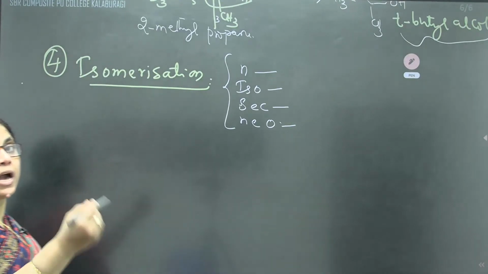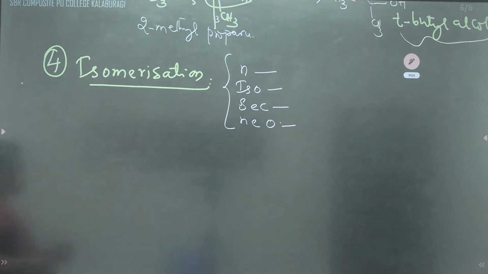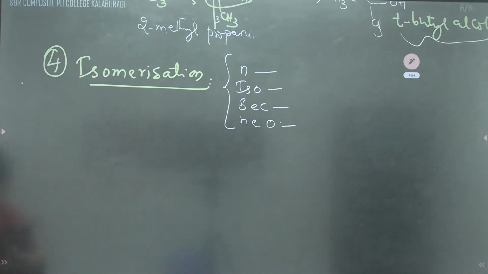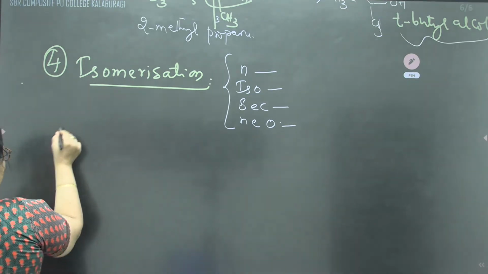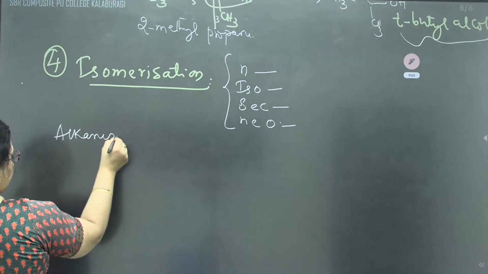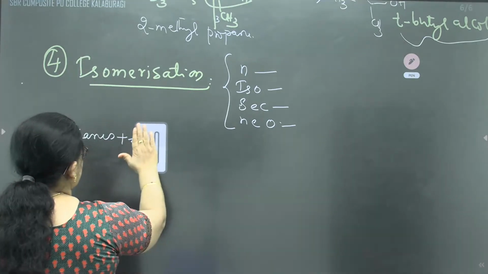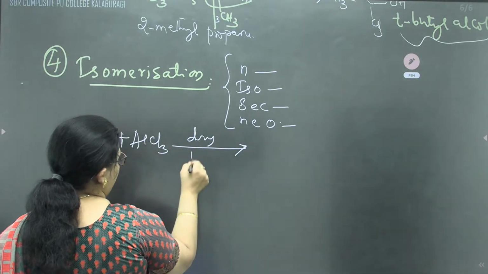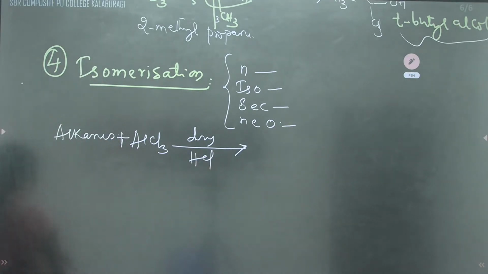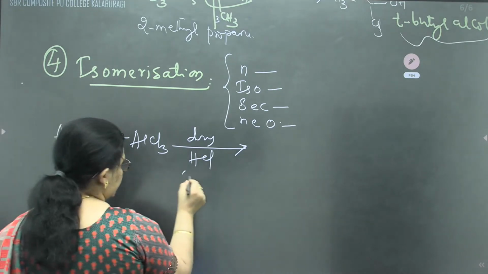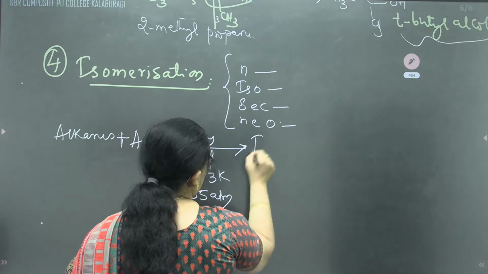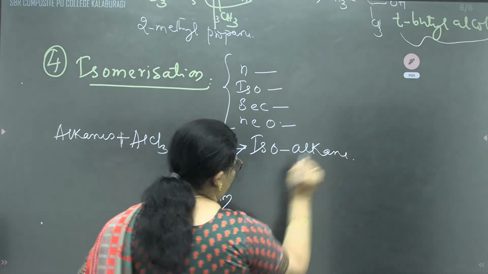So here different probable isomers are possible. Straight chain hydrocarbon, when heated with aluminium chloride, AlCl3, in presence of dry hydrochloric acid, remember here, at high temperature, about 573 Kelvin and 35 atm of pressure, is converted into isoalkane. Isoalkane. This is the general representation I have given.